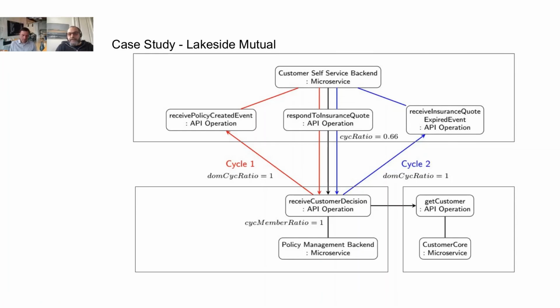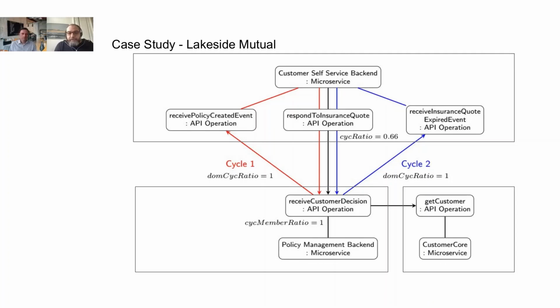That's why we have the cycle ratio here of 2/3 for the respond to insurance quote, because we have in general 3 outgoing connection paths, and 2 of them would result in a cycle. And since all cycles are asynchronous, we have a cycle ratio here of 1 for both, for the red and the blue one. And the other interesting metric is the cycle membership ratio here for receive customer decision. The interesting point here is that the API does not create any cycle, but it is involved in the creation of all cycles we've measured. So obviously this seems to be an important network hub that has a strong influence on the communication. So that would be a point of interest for an architect, for example.